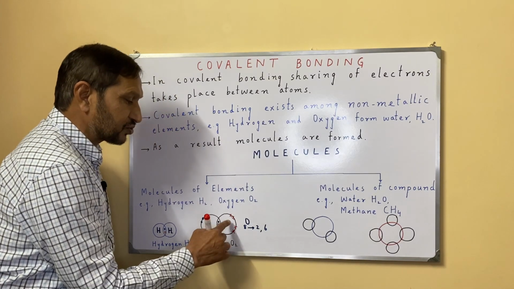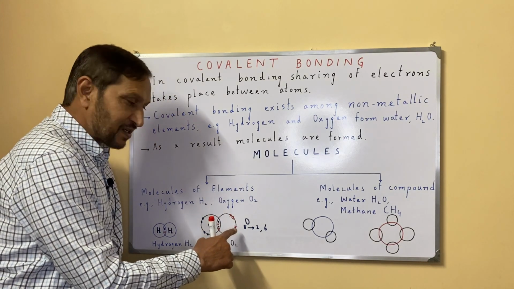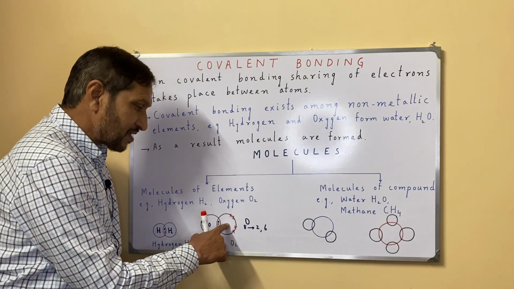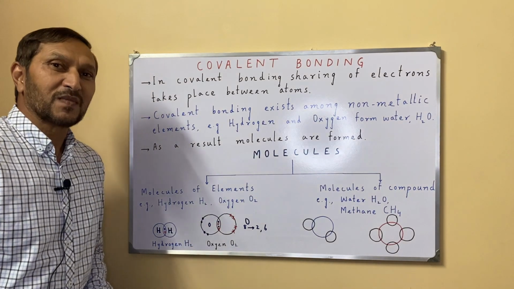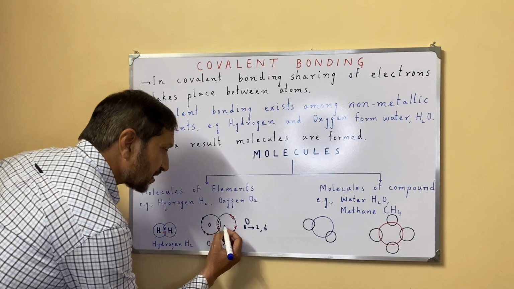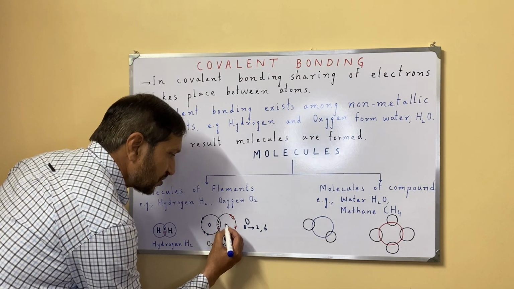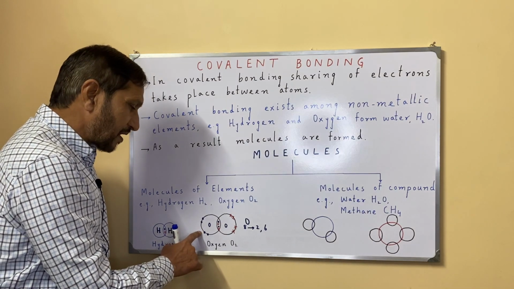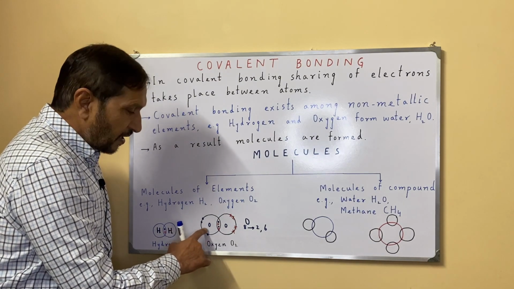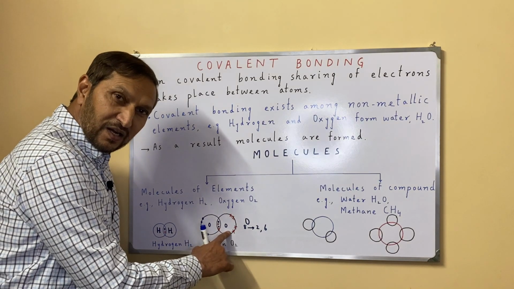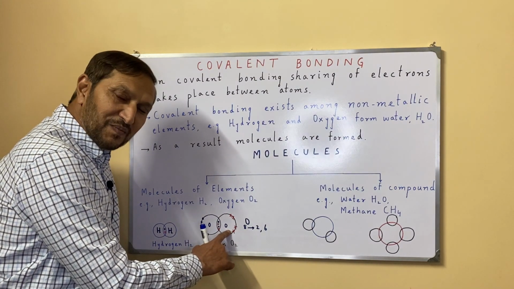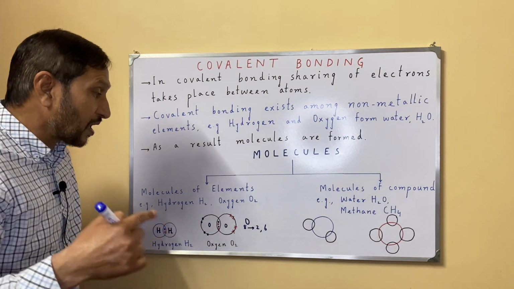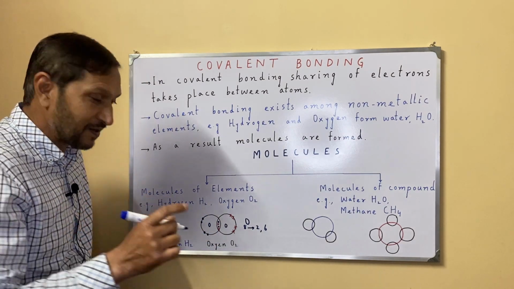And here I represented the electrons of this oxygen with cross. So dot and cross diagram, just to differentiate. The electrons of this oxygen are being represented by dot, and the electrons of the second oxygen atom are represented by cross. And now let's count how many electrons are total.